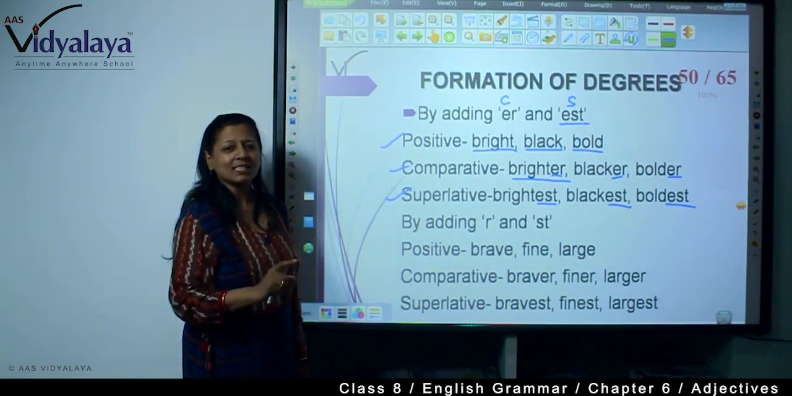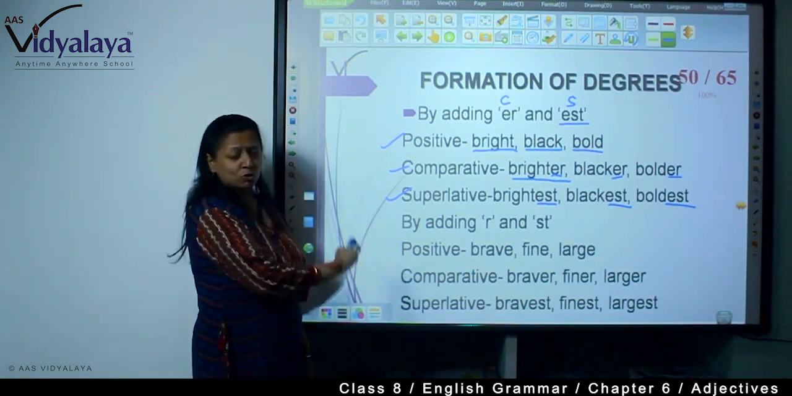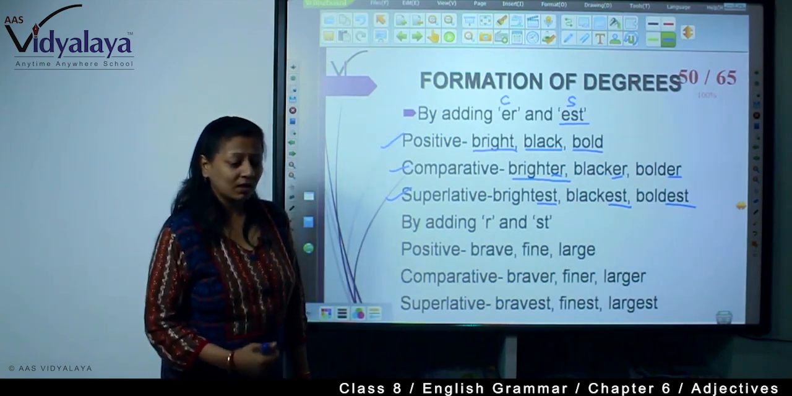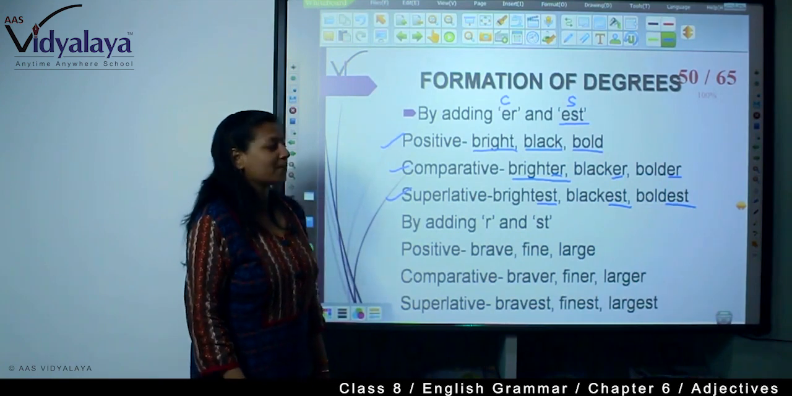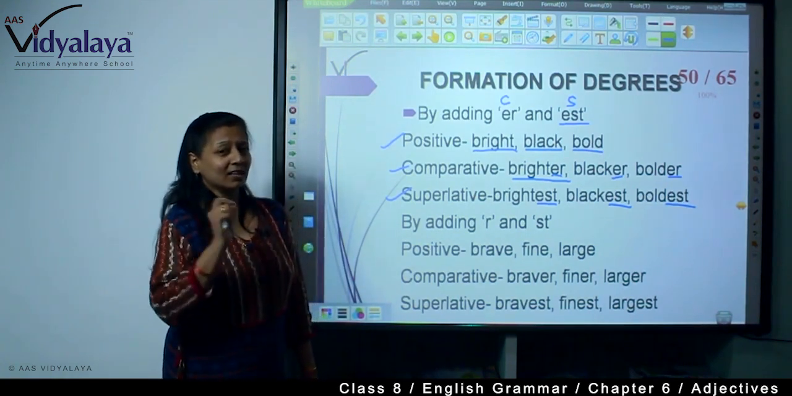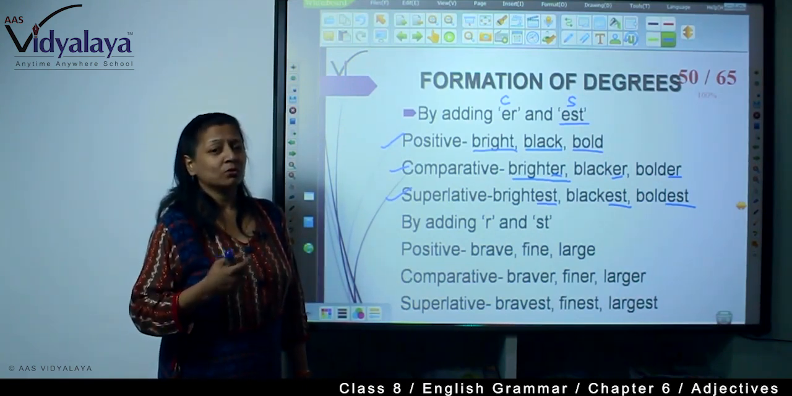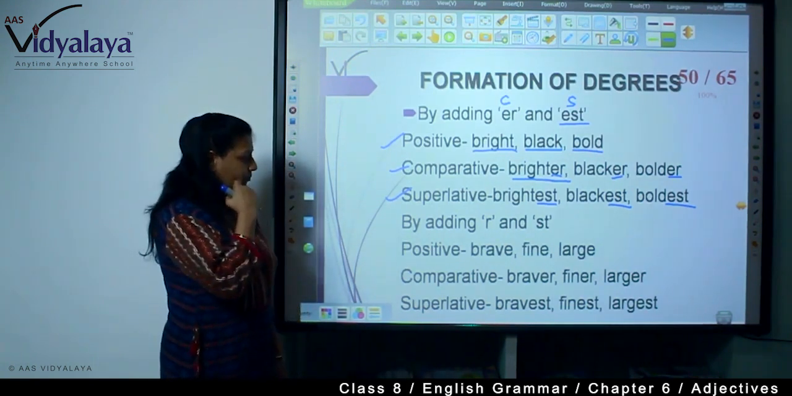There are many adjectives. There is a list of adjectives in your grammar book. It's not possible to show you all the adjectives. Go through your grammar book, learn the adjectives, and in this way: bright, brighter, brightest, black, blacker, blackest, bold, bolder, boldest. If you learn like this, just as you learn your table, 2 2s are 4, 2 3s are 6, in this way, you will have to learn all these things.